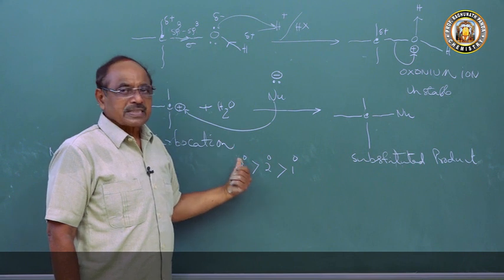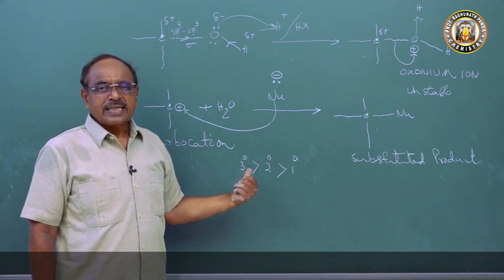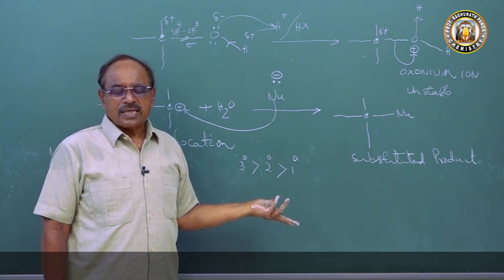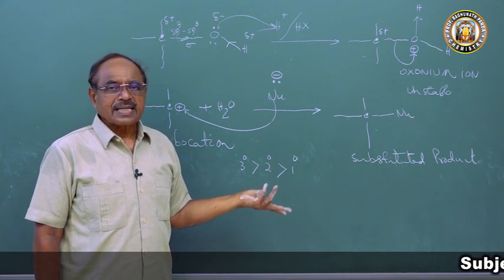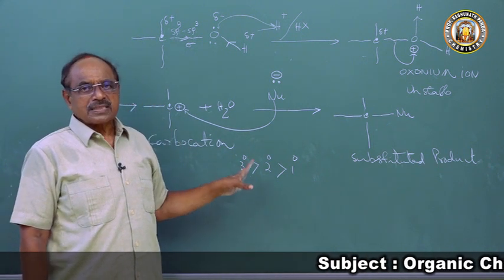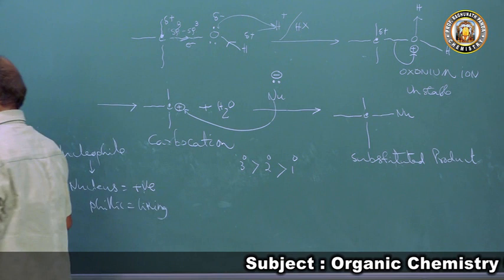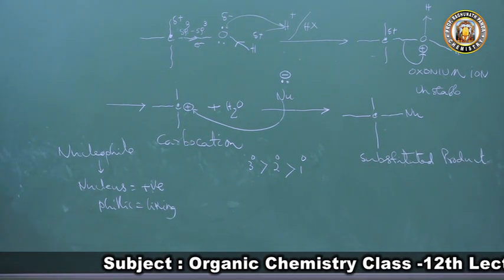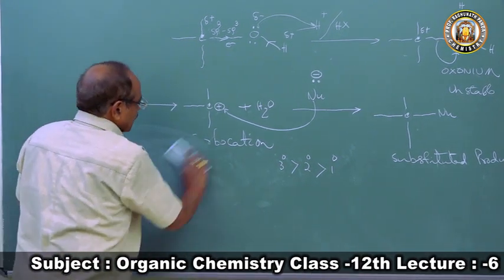We will now discuss why tertiary alcohol is more reactive than secondary alcohol, which is more reactive than primary alcohol.